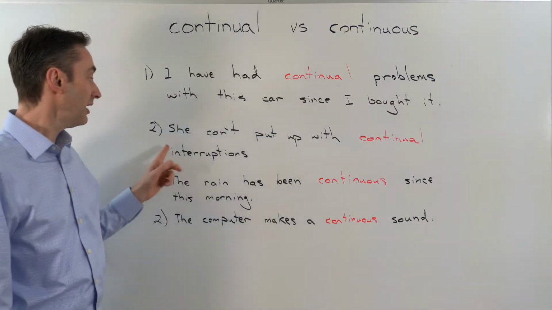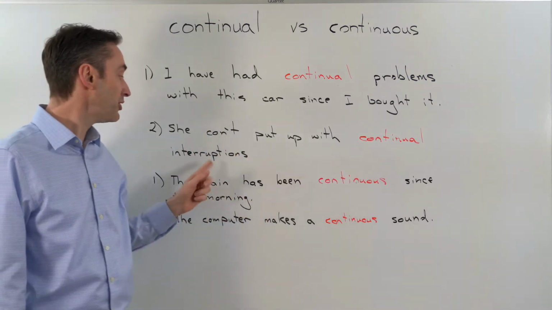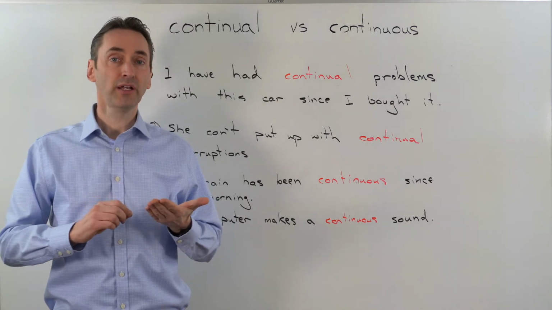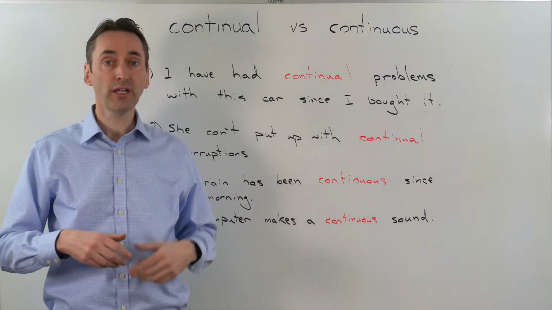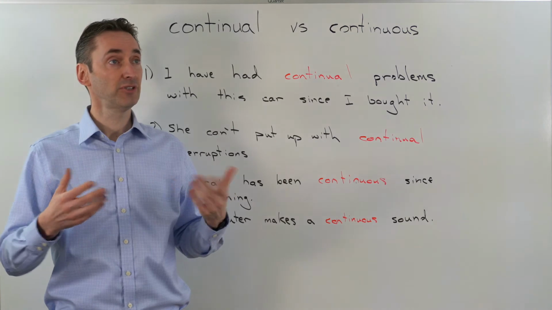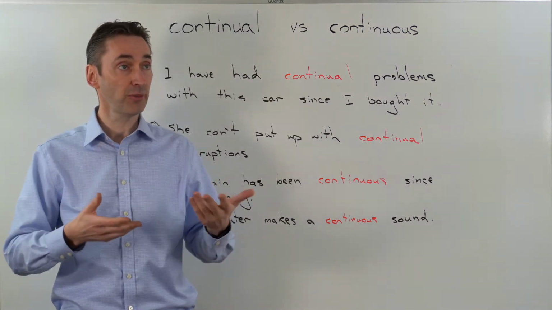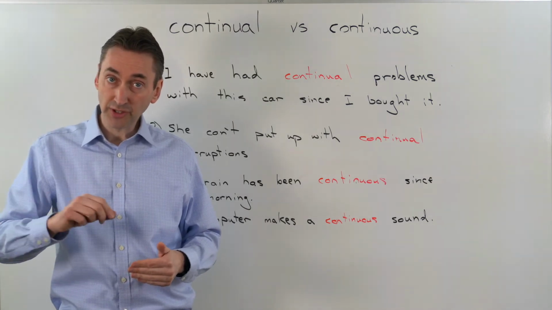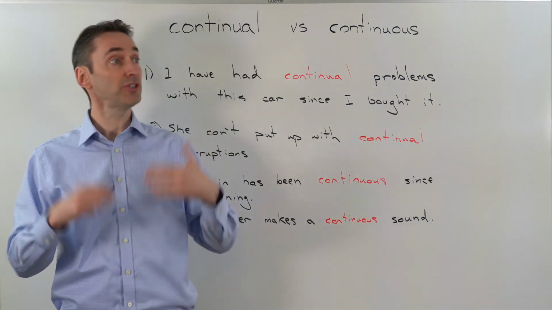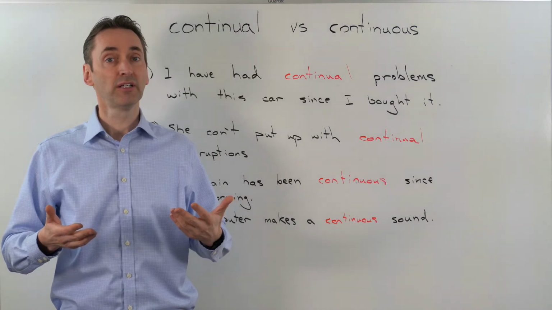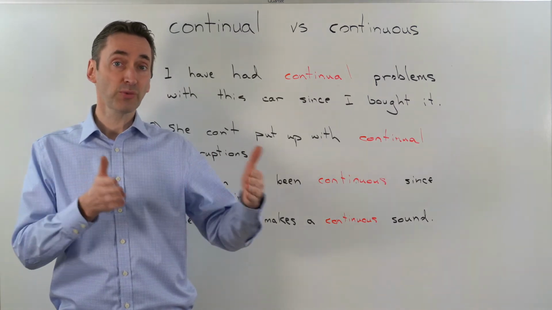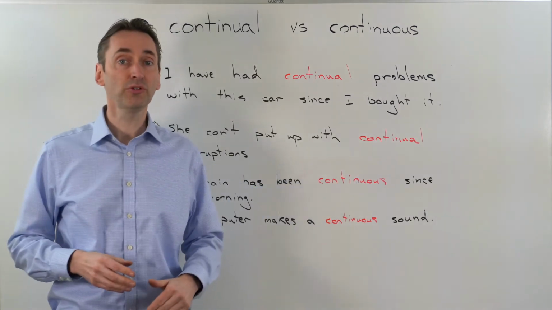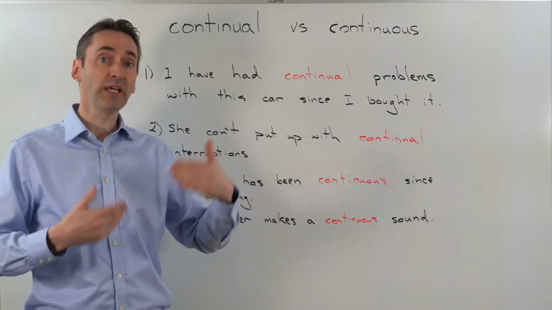And number two, she can't put up with continual interruptions. She's in her office working hard, and somebody comes to the door and knocks on the door, and she's interrupted. She stops and answers the questions or does something. The person leaves, she gets back to work. And then 20 minutes later, another person comes and knocks on the door and she stops again. So there are breaks where she can work. It's not continuous. It's continual. People keep coming in again and again.